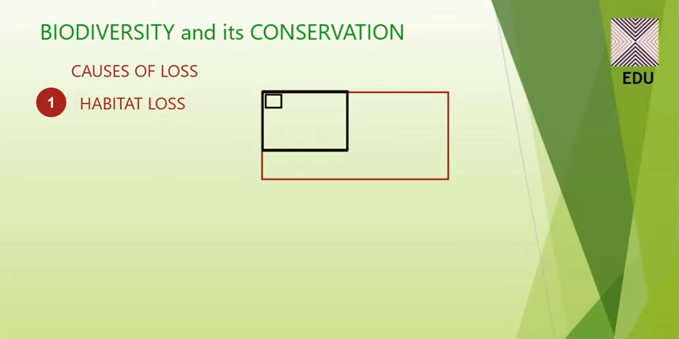We have cut huge numbers of jungles and forests in our area, so there is no home left for the animals to live in. This is called habitat loss. If you don't have this particular rectangle, where will the animal live in this red area? There is no habitat, so there is no biodiversity. That means habitat loss is a great cause of the loss of biodiversity.